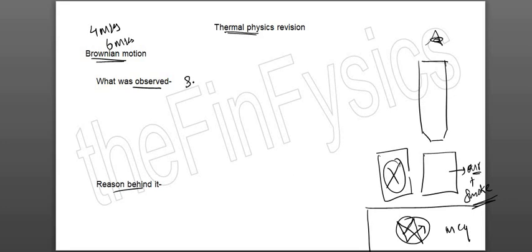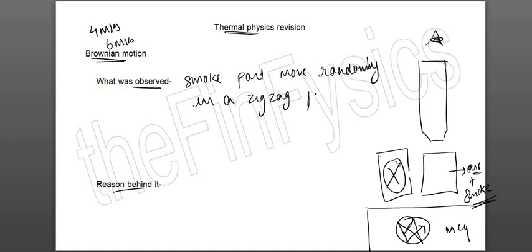So the first part, what was observed? You're supposed to write that it was observed that smoke particles move randomly. This point is for 1 mark. Randomly in a zigzag path. This point is for another mark. Okay, so this is for 2 marks.